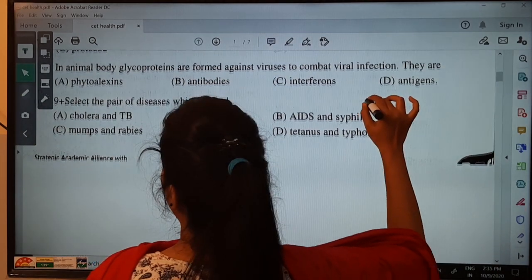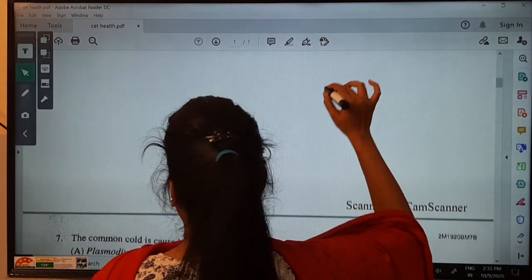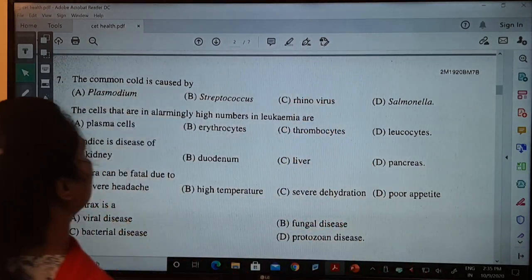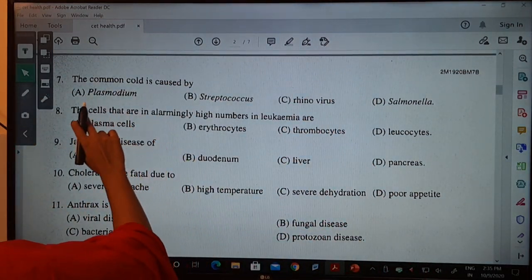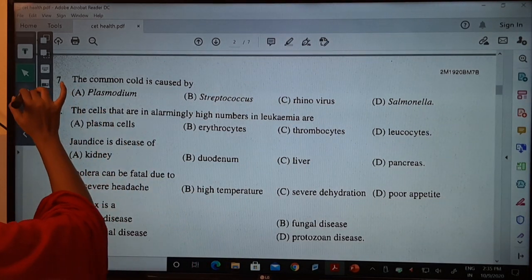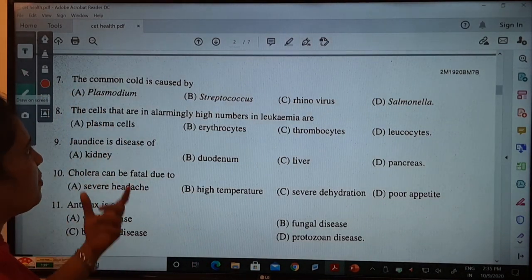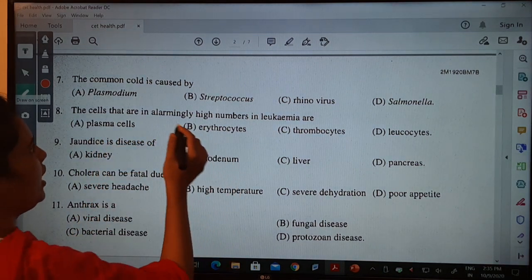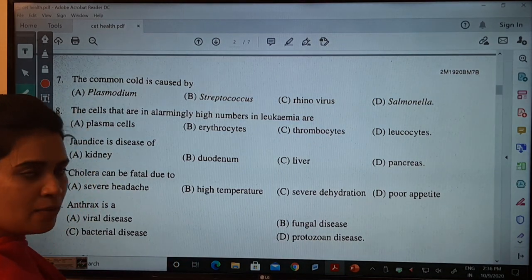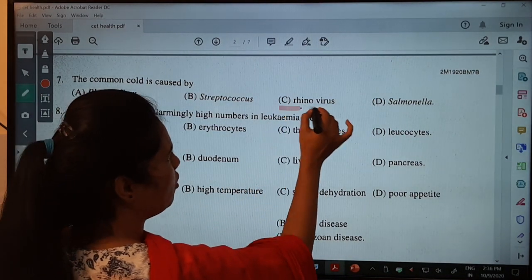Next we will move. Next one, see here. Now the seventh one: the common cold, you people already learned this one. The common cold is caused by what? Rhinovirus. Not plasmodium, not streptococcus, not salmonella. It is mainly caused by rhinovirus.